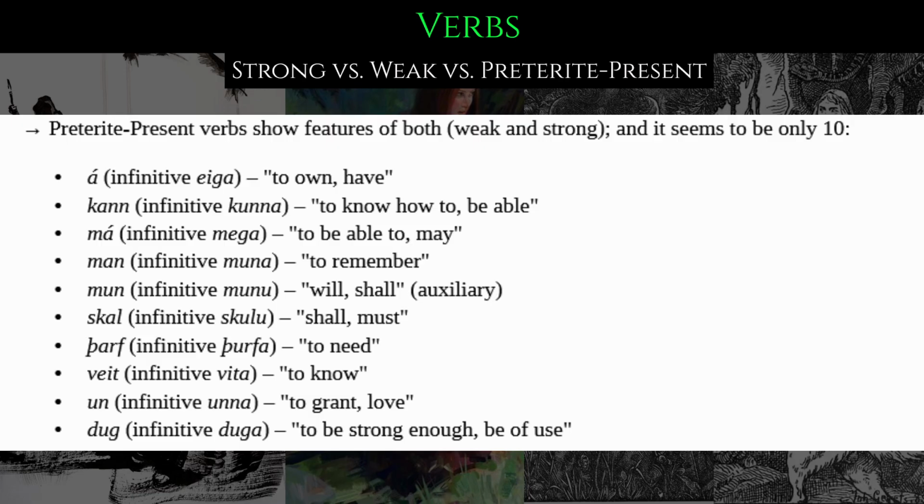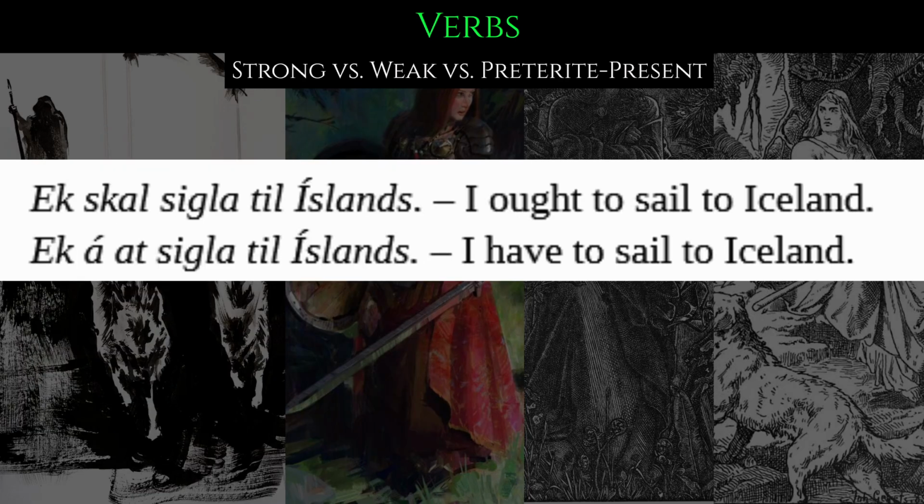So, as you can see, while being a very small group, those verbs are rather important and thus rather frequent. For example, ek skal sigla til Íslands. I ought to sail to Iceland. Or ek á at sigla til Íslands. I have to sail to Iceland.